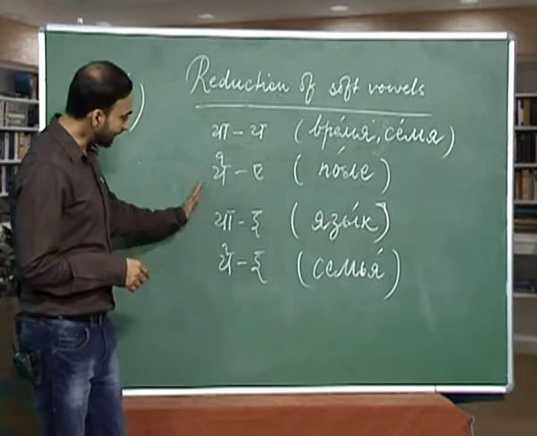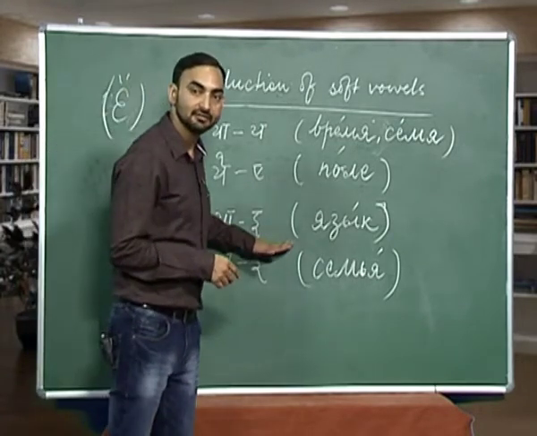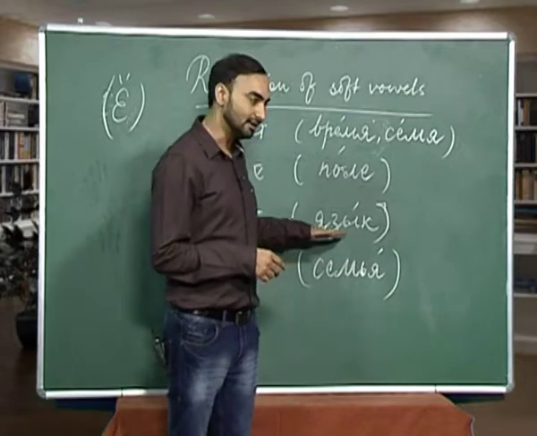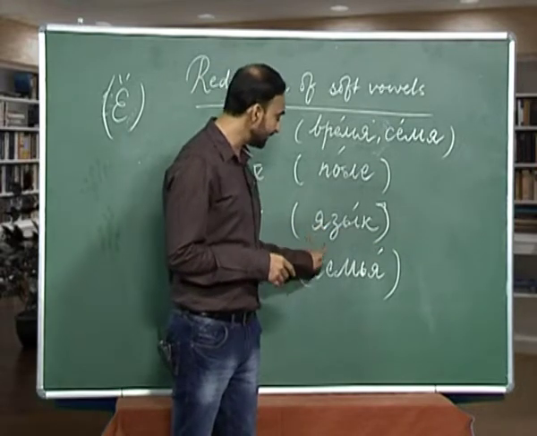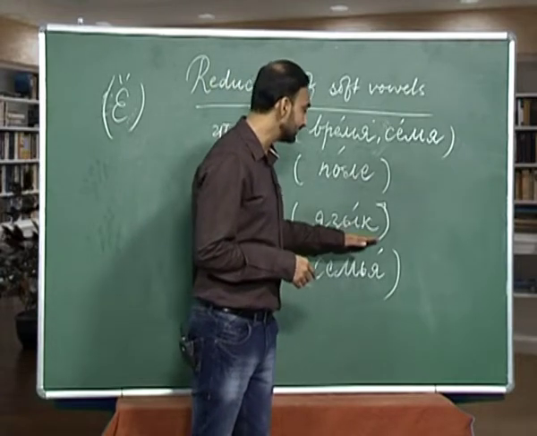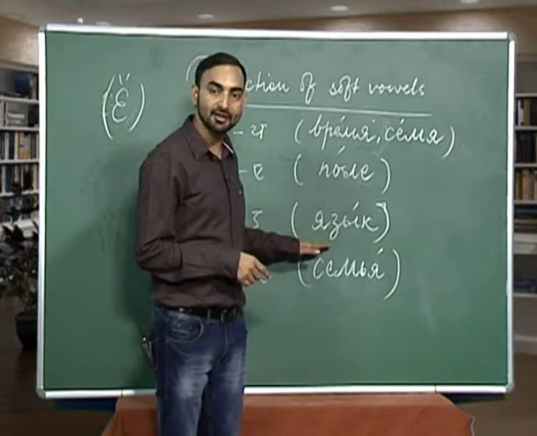The next type of reduction is this ya sound becomes i, like in word yazyk. As you can listen, that ya here is not pronounced as ya, but i, yazyk. Why? Because this ya is in an unstressed position.